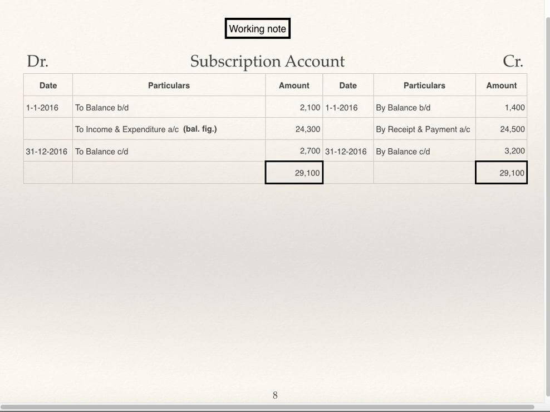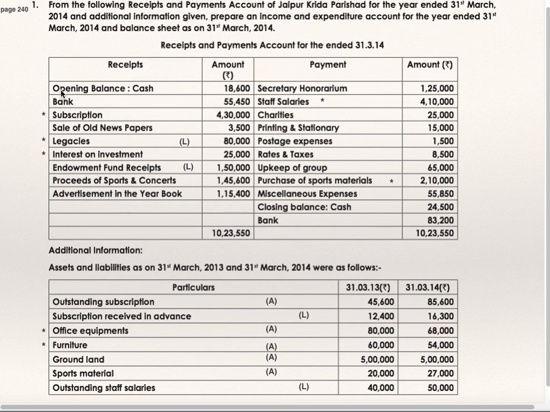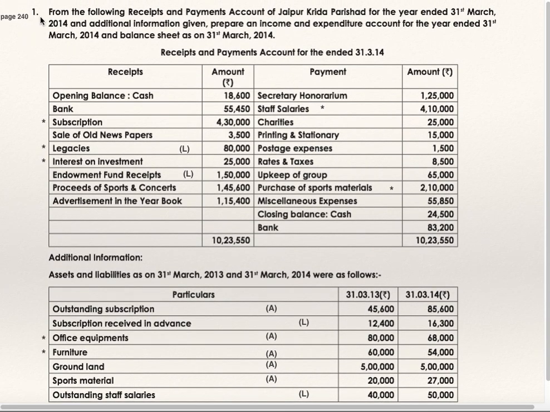I have given you all the workings. I want you to do income expenditure account on your own and check whether you get surplus or deficit. Now go to page number 240, first question. From the following receipt and payment account of Jaipur Krida Parishad for the year ended 31st March 2014 and additional information given, prepare an income and expenditure account for the year ended 31st March 2014 and balance sheet as on 31st March 2014.